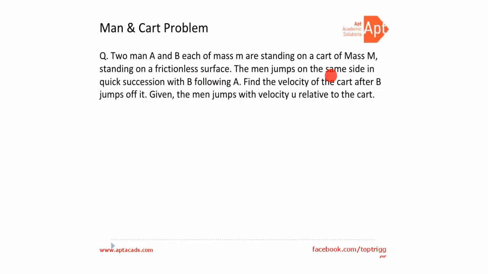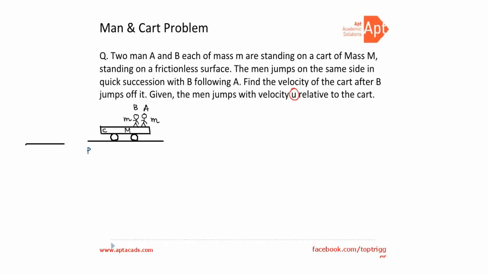The men jump on the same side in quick succession with B following A. Find the velocity of the cart after B jumps off it, given the man jumps with velocity u relative to the cart. So let's draw the cart first. This is the ground. This is the cart. On this cart, two men A and B are standing. Both of them have the same mass m and m. The cart is C. The mass is capital M. Now it is given that they jump off the cart with velocity u relative to the cart.